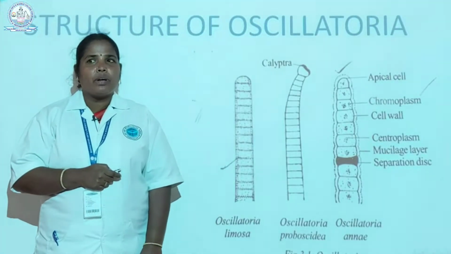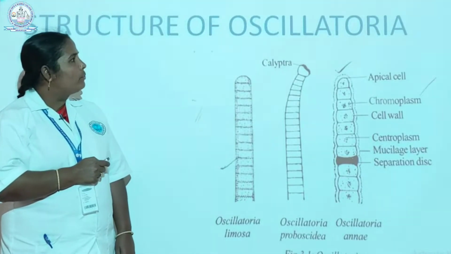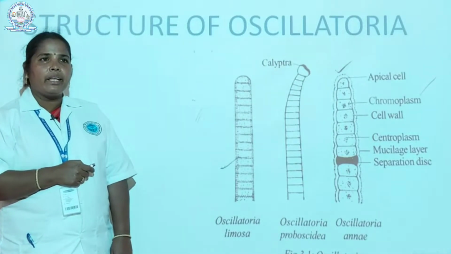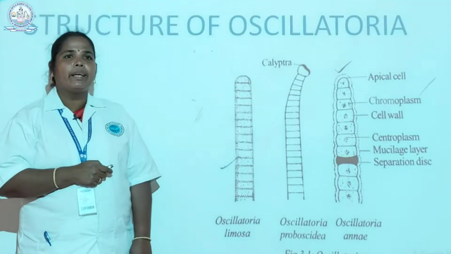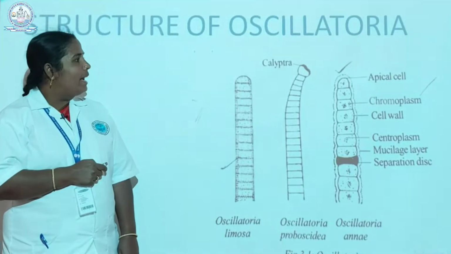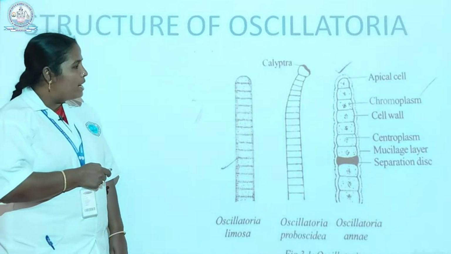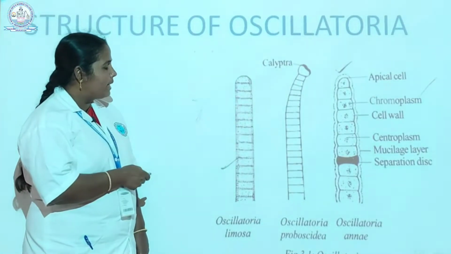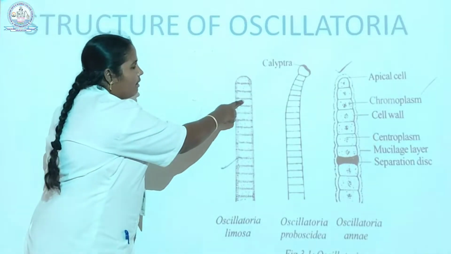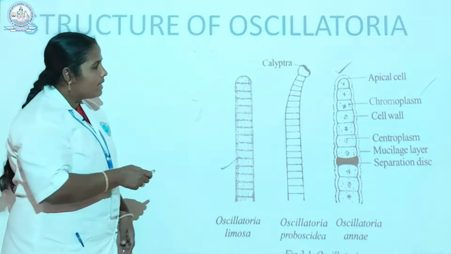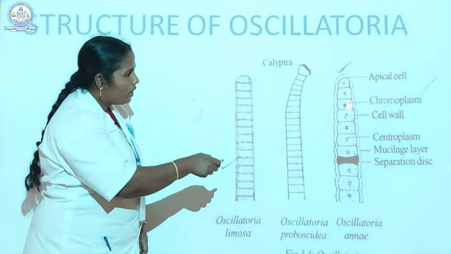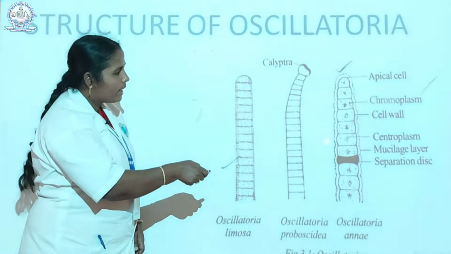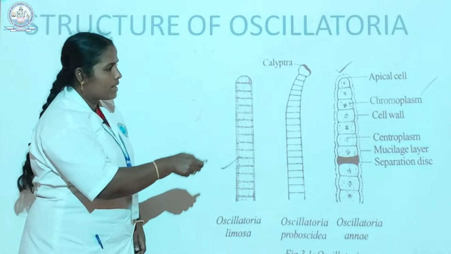Next is the structure of Oscillatoria. The plant body of Oscillatoria is a thallus. That means it is not differentiated into true root, true stem and true leaves. The thallus may be simple, unbranched, and filamentous. Each filament is called a trichome. These trichomes are surrounded by a mucilaginous substance.